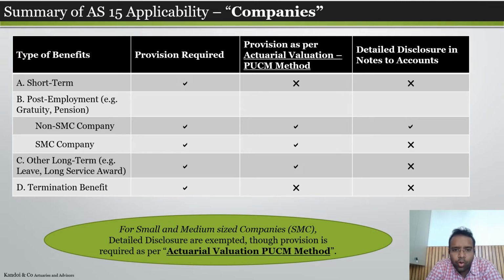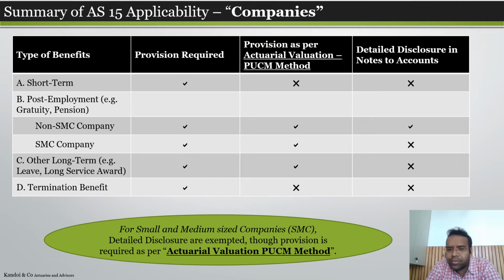But when it is a post-employment benefit, like gratuity, pension, post-retirement medical benefit, in these kinds of schemes, if it is a non-SMC, which is a large company, they need to make the provision as per actuarial valuation, and the disclosures are also required as per the AS 15. So they have to make the detailed disclosures as well. But if it is a small and medium company, SMC company, they have to ensure the provision is made as per the PUCM method, but disclosures are exempted for them.